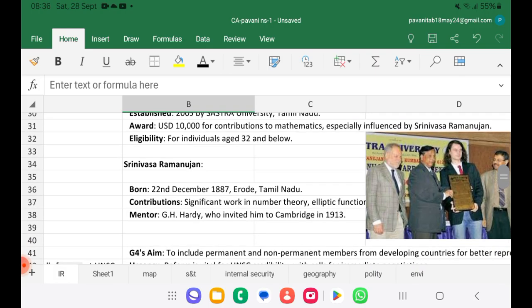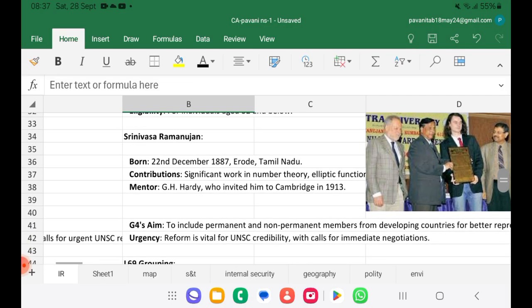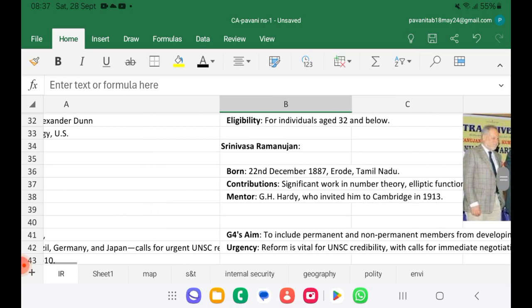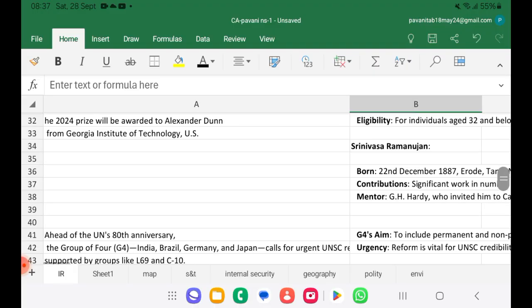So we should know a little bit on Ramanujan. Born on 22nd December 1887 at Erode, Tamil Nadu. His contribution is to number theory and elliptic functions. It was recognized by G.H. Hardy, a Britisher, who invited him to Cambridge in 1913. So this was a short history of Ramanujan, and the SASTRA Award this year goes to Georgia Tech, particularly to Alexander Dunn.